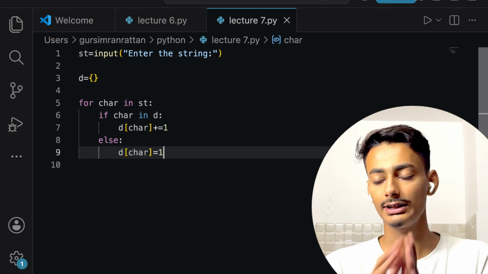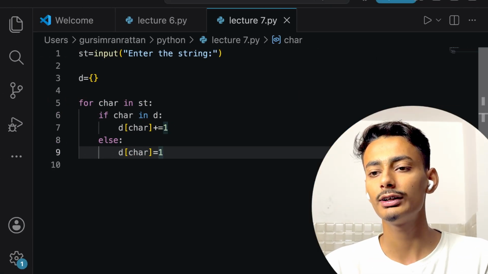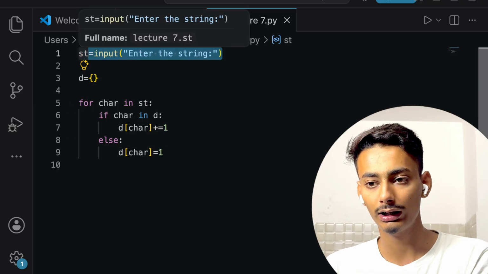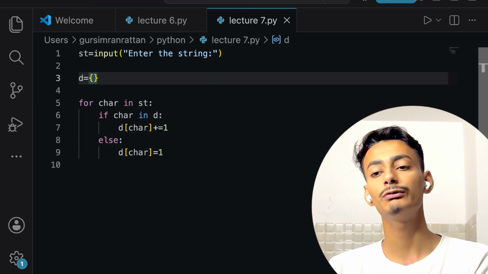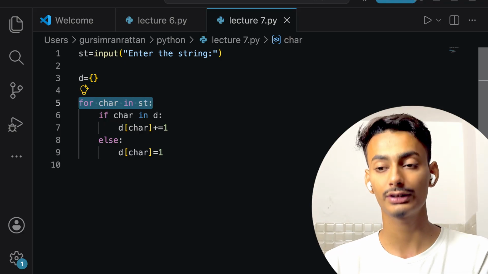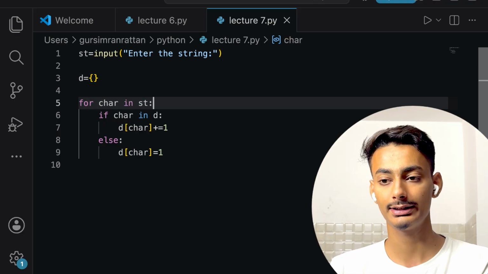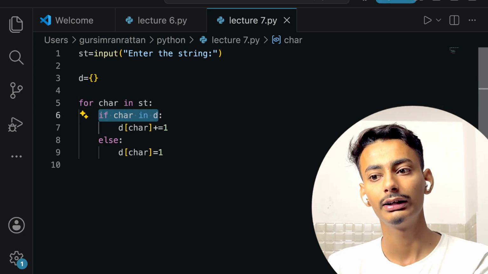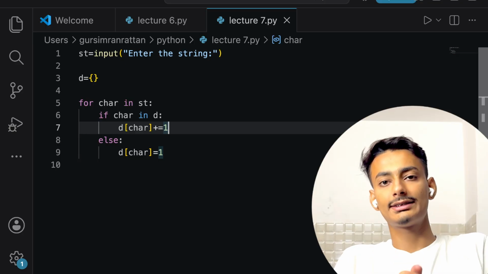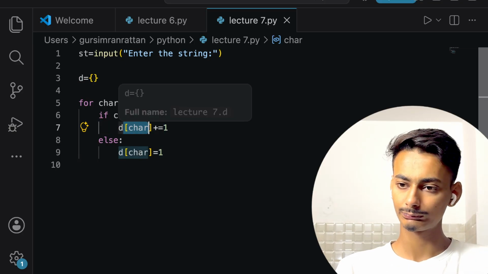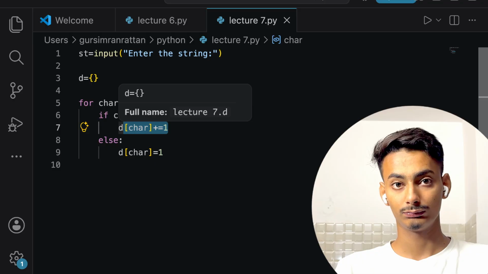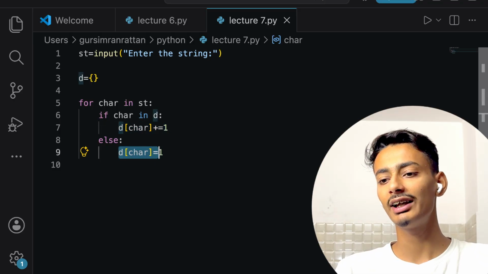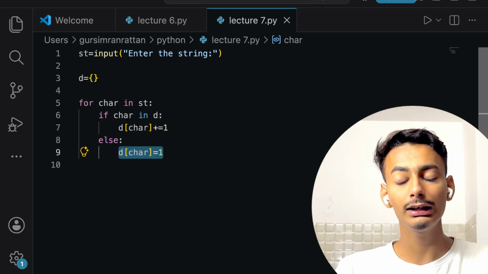Now, what will this do? See, first, in my very first line, I have taken a string input. After that, I have defined an empty dictionary. Now I am using a loop for character inside string. If that character is inside that dictionary, means it is already inside that dictionary, then the value of that key is being increased by one. Otherwise, its value is getting set to one.